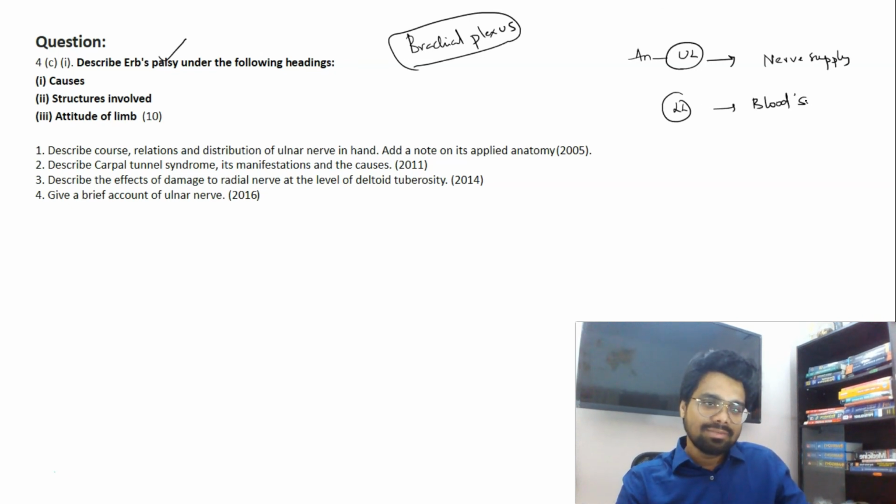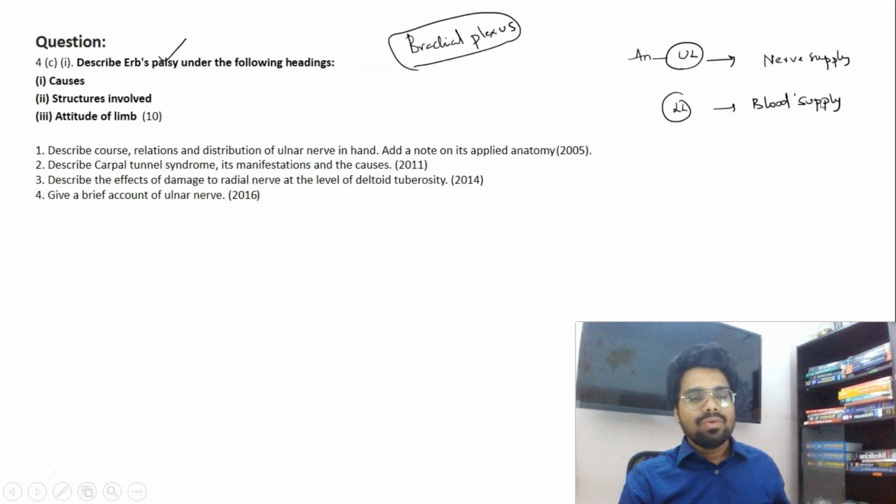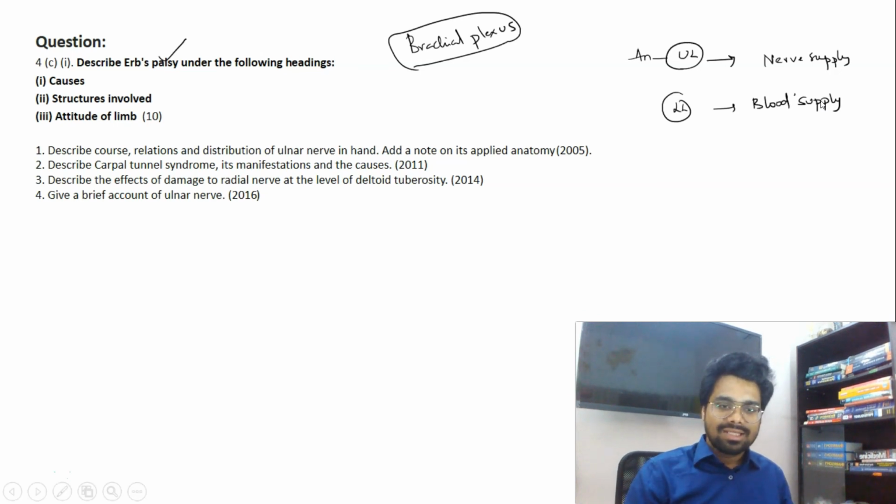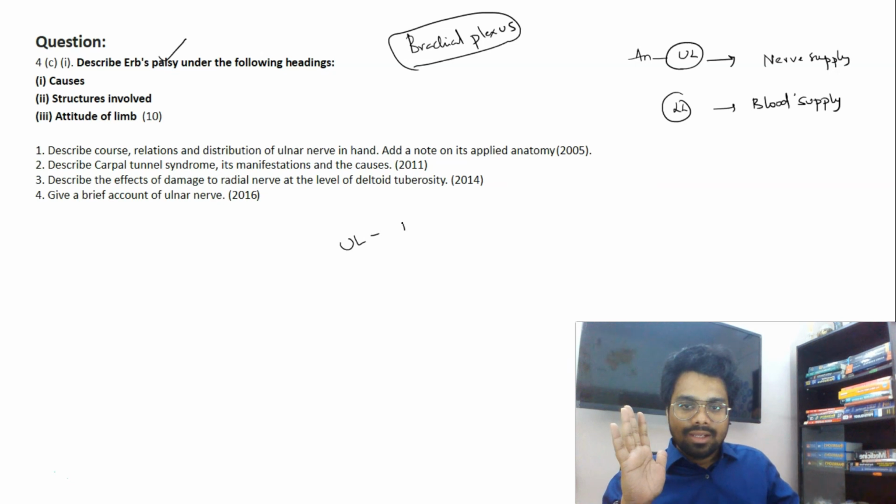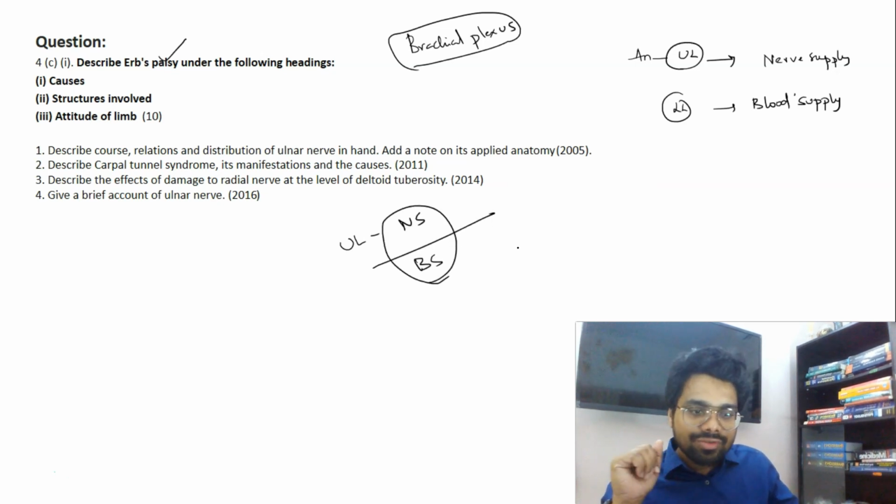Simple question, blood supply of lower limb. See, when you look at the syllabus, they're only asking about the blood and nerve supply of upper limb and lower limb, including the clinical anatomy. Now you see, when I talk about upper limb, nerve supply or blood supply, if I want to be smart and if I want to choose only one, which one will I be choosing?